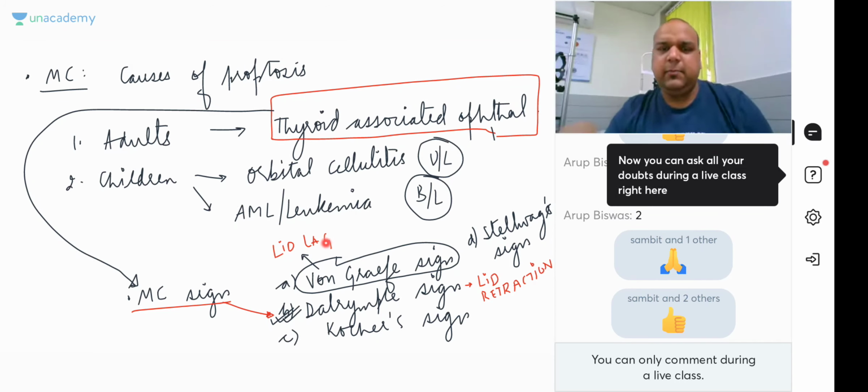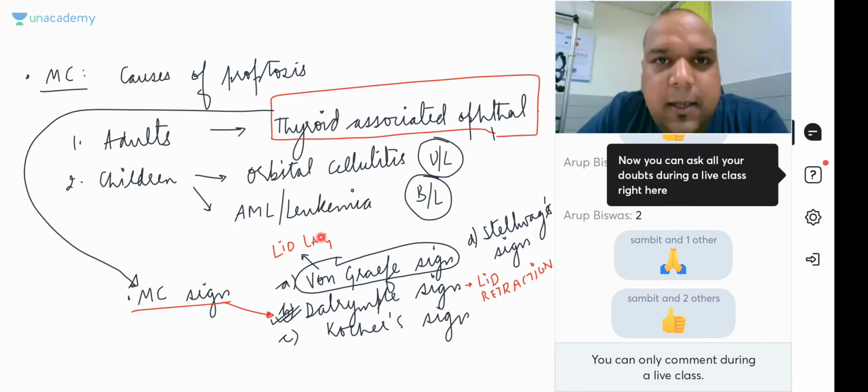What do you mean by lid lag, guys? Everybody, look at my eyes. When I look down, my eyeball will move down, and even my eyelid has moved down. So we say the upper eyelid follows the movement of the eyeball. If I look down, my upper eyelid goes down. If I look up, my upper eyelid goes up.